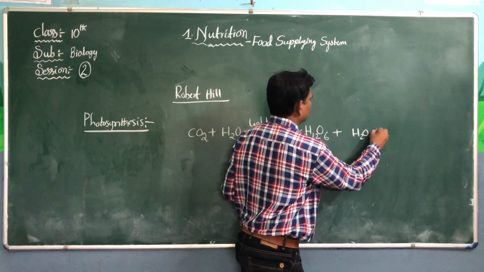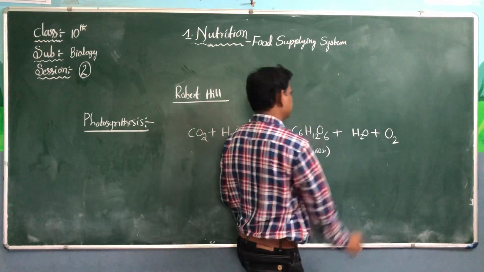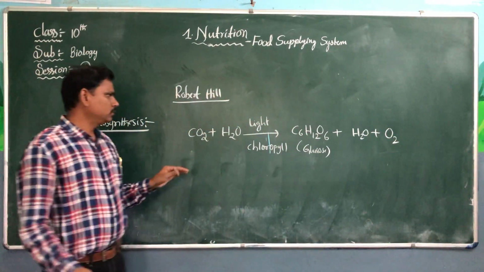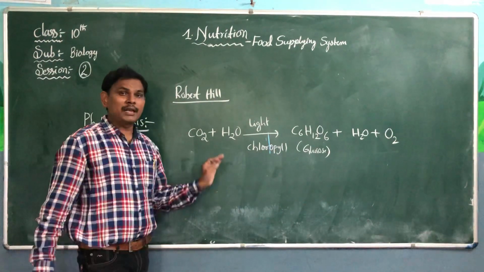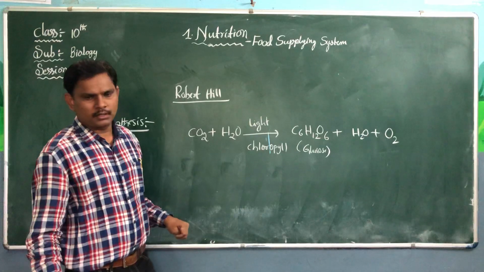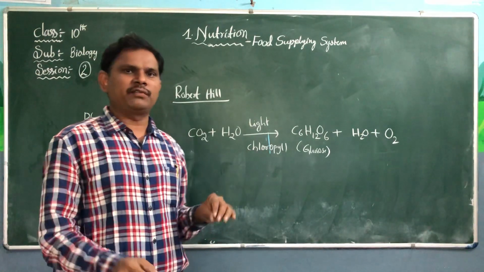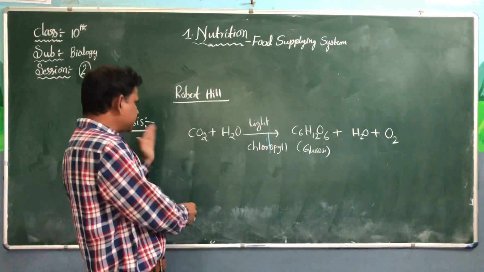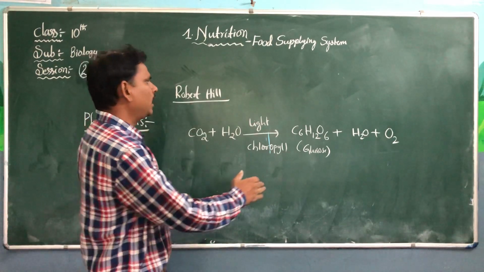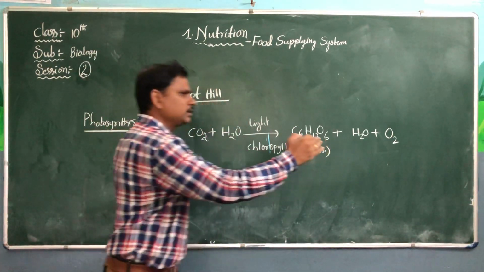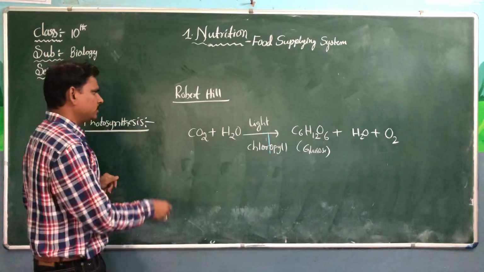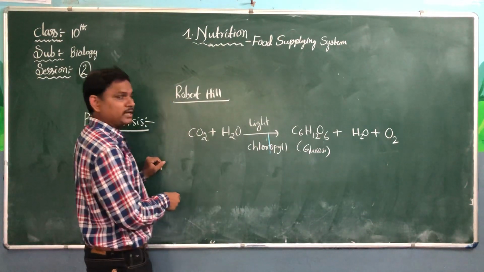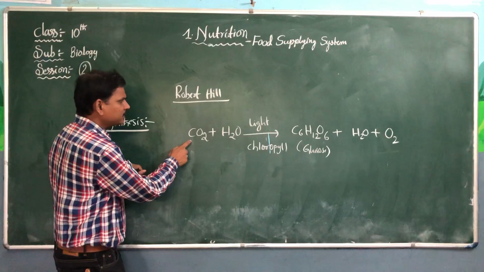Water and oxygen. So this equation is not a balanced equation. What is a balanced equation? The elements on the left side and the right side should always be equal. Then we calculate whether they are equal or not. How many carbons are here?